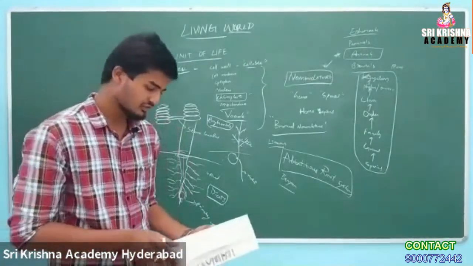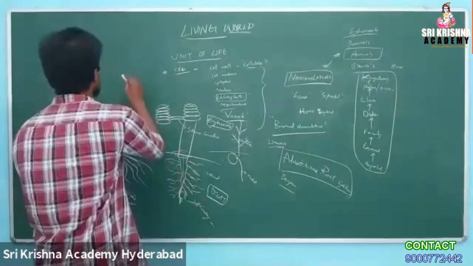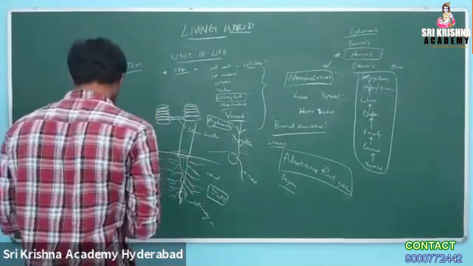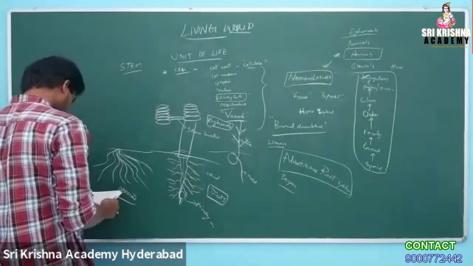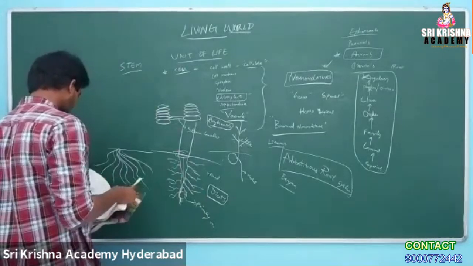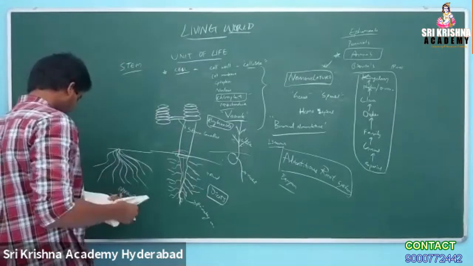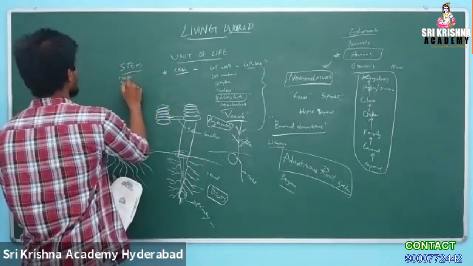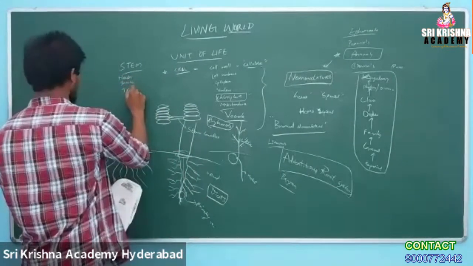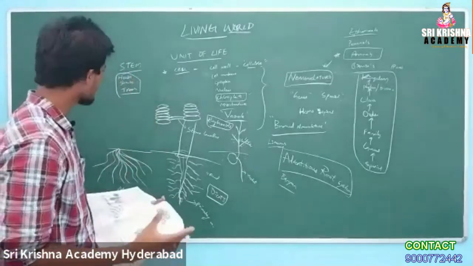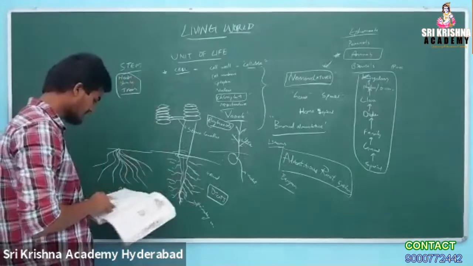Here, if you come to the shoot system, we call it the stem. Stem comes under the shoot system. There are different functions of the stem. The main function is to spread out its appendages, and the stem takes different forms, as in herbs, shrubs, and trees. Trees have a very thick and strong stem.